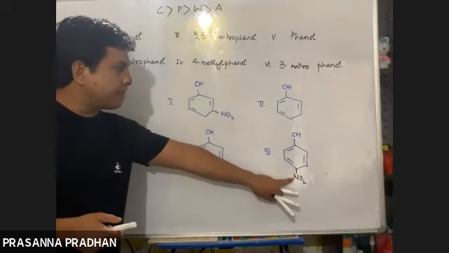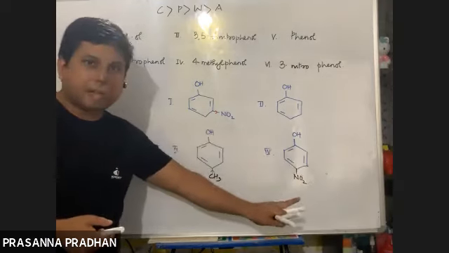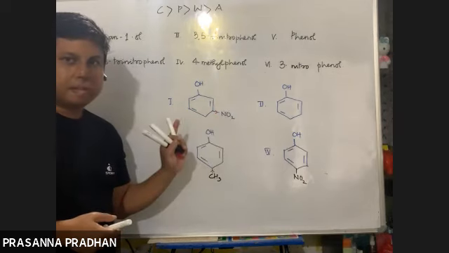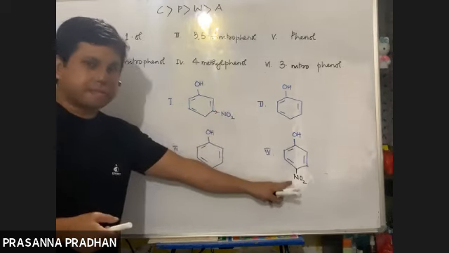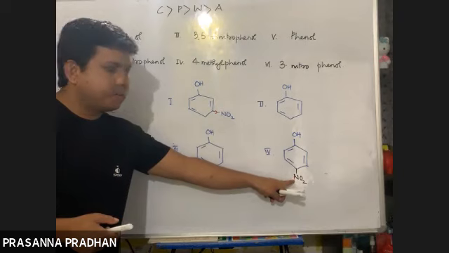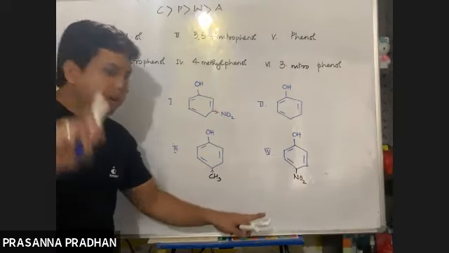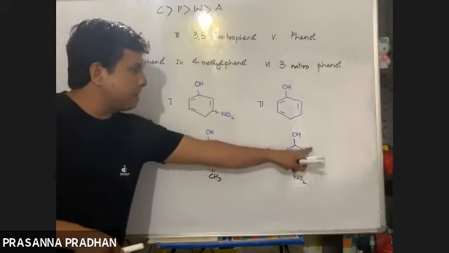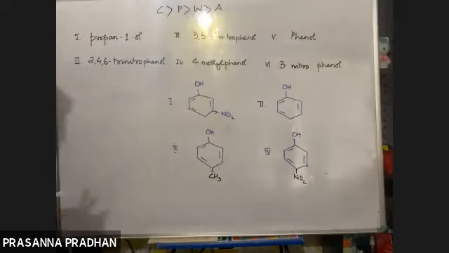So its electron withdrawing effect will be greater in the para and ortho positions, and less in the meta position. Both NO2 groups are present, fine. But where will the effect of this NO2 group be more pronounced? When it's present in the ortho and para position. So very good. Now it seems you guys have understood it.